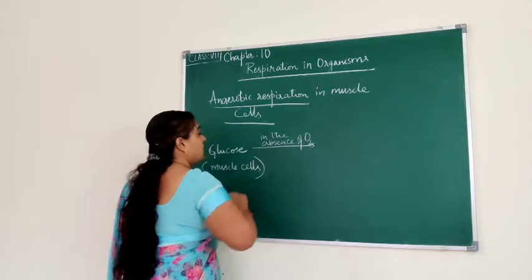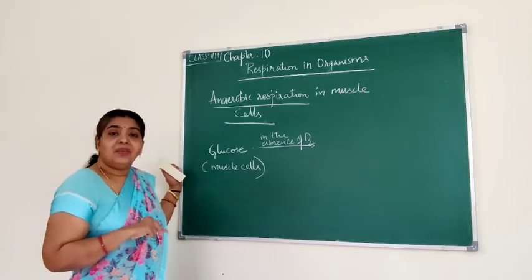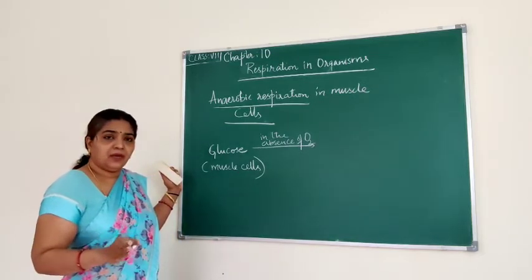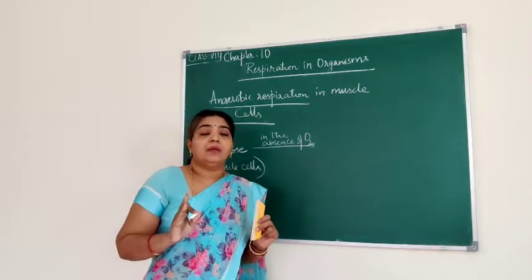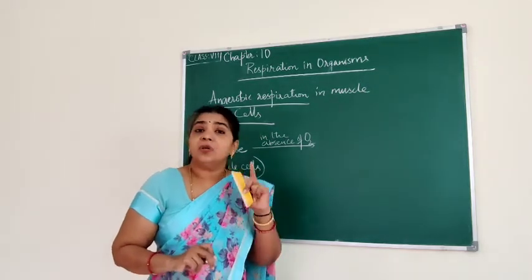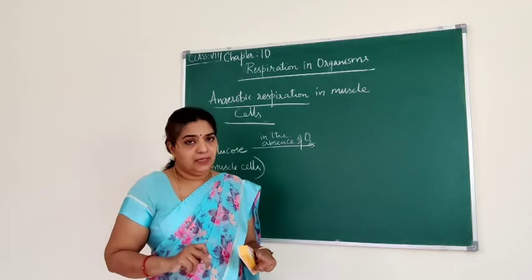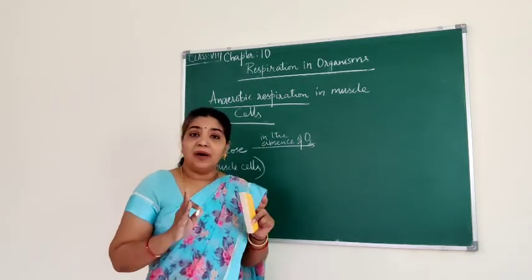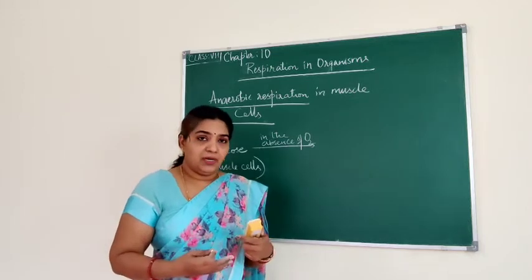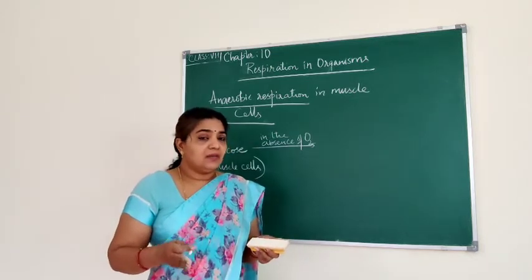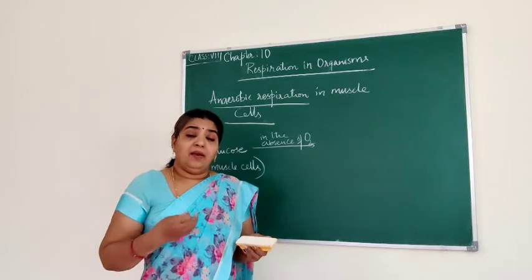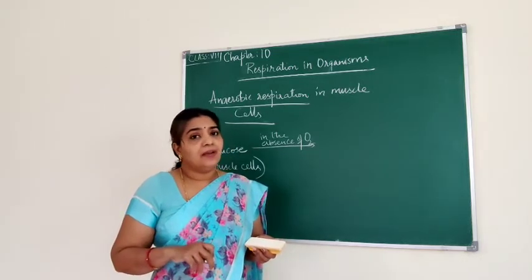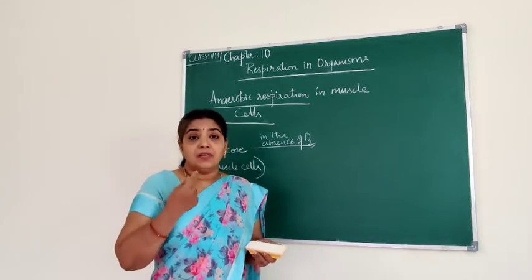In the absence of oxygen, the glucose will be partially broken down, not completely. Complete breaking down of glucose takes place only in aerobic respiration. In anaerobic respiration, the glucose is partially broken down. In case of yeast and bacteria, it is partial breakdown, and there alcohol and carbon dioxide and energy are formed.